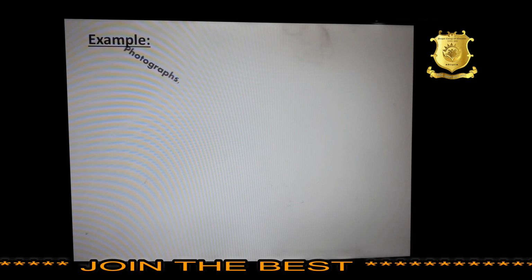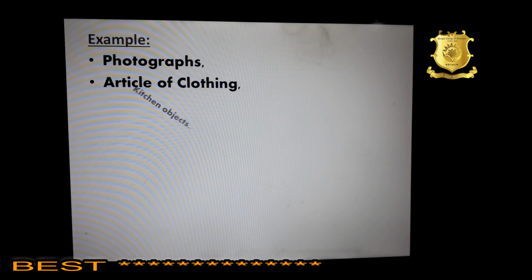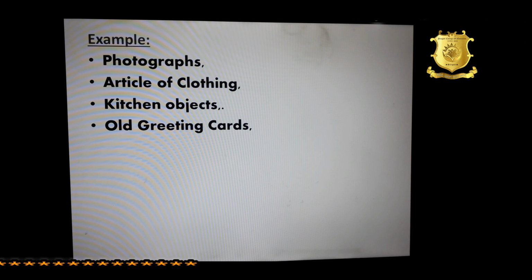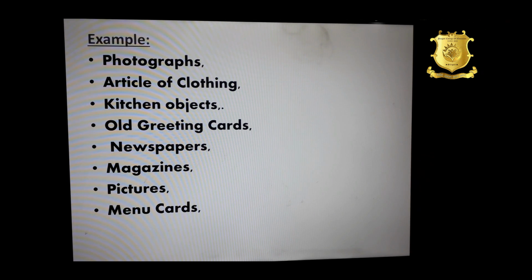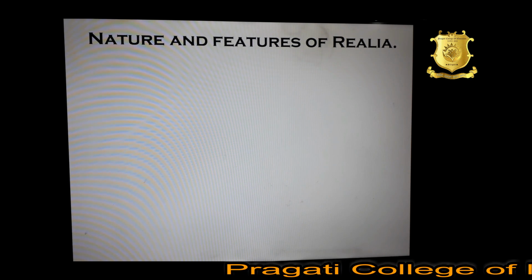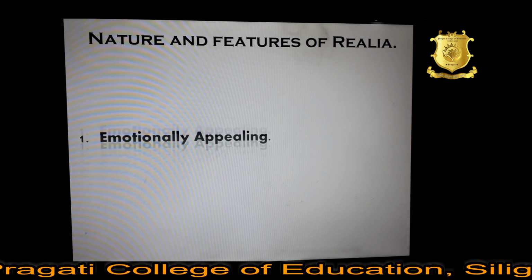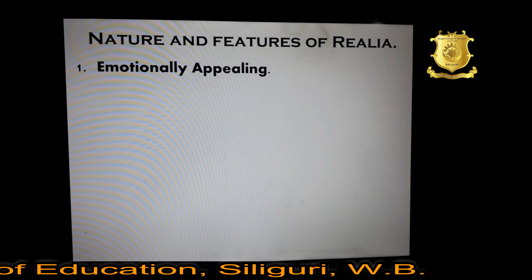Some other examples of realia are photographs, articles of clothing, kitchen objects, old greeting cards, newspapers, magazines, pictures, menu cards, brochures, advertisements, etc. Now, nature and features of realia. Realia are those objects with which both the teachers and the students are familiar. They usually consist of the following features. First one, emotionally appealing.